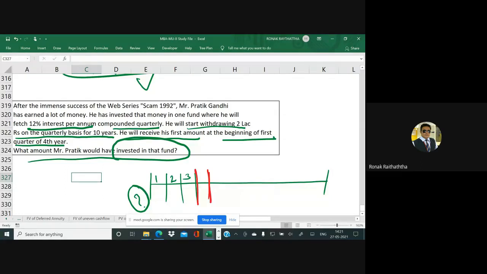Now he will withdraw some amount of money, that is 2 lakhs, and that too on a quarterly basis. That means every 3 months he will withdraw some amount of money, starting from the first quarter of the fourth year. So there are 4 quarters in the fourth year: 1, 2, 3 and 4.